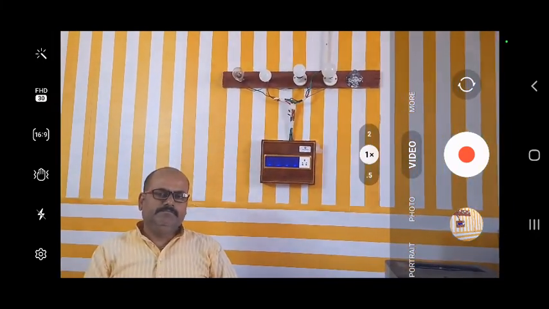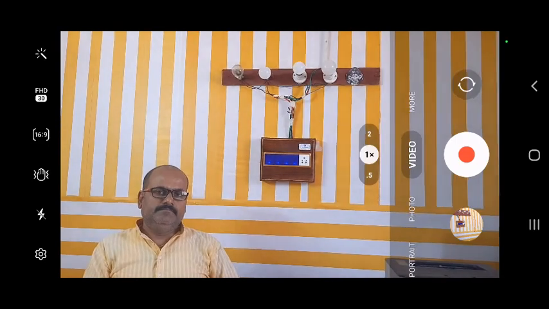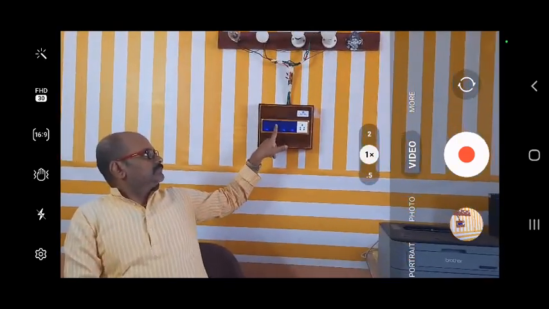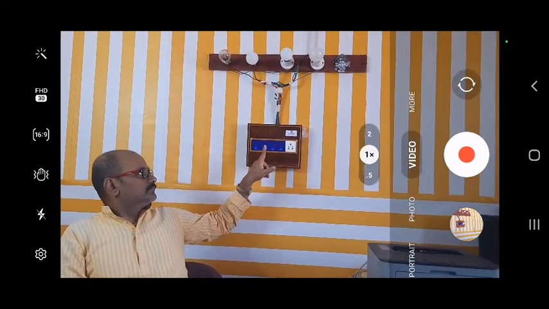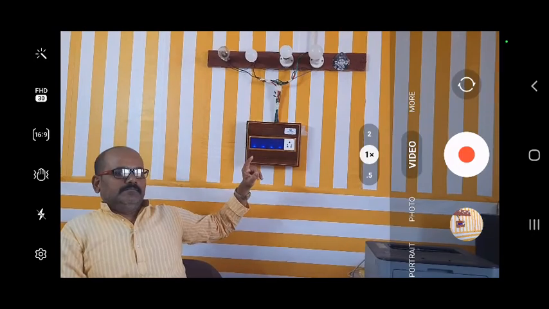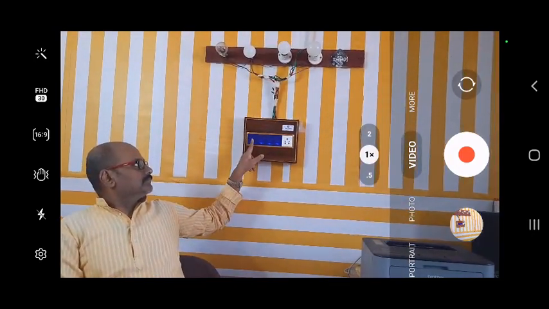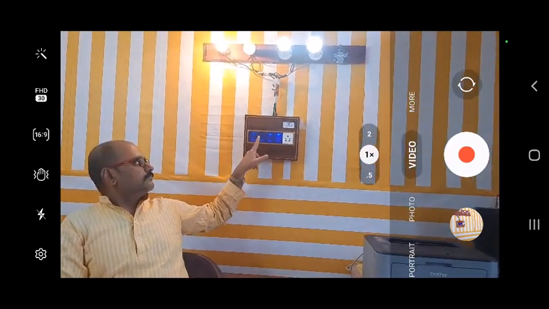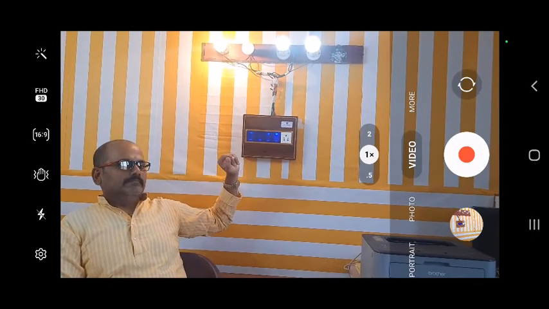So here we will turn on the second switch we have configured for child lock. You can see there is no operation on the second switch because it is child lock. But when you press all other switches, that will work. But the second switch will not work. We can turn off all other switches.